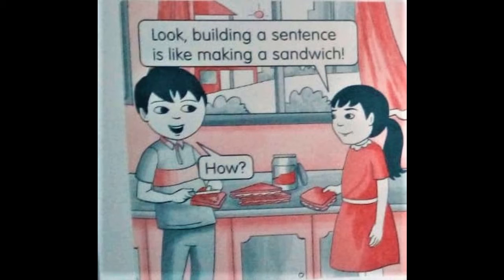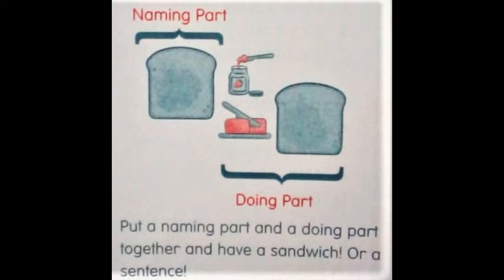See the next sentence again. Molly rides a bike. Understood? Molly is the naming part, and what she is doing, the doing part, is she rides a bike. Now here, see carefully. Sam reads a book. Molly rides a bike. Mother bakes a cake.